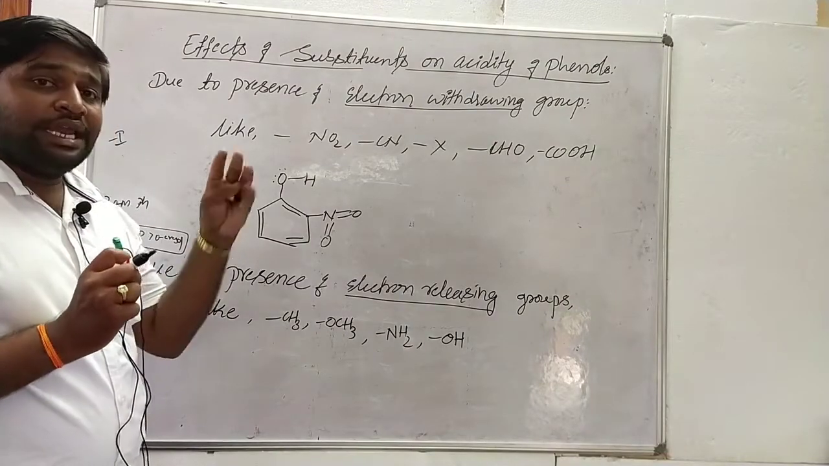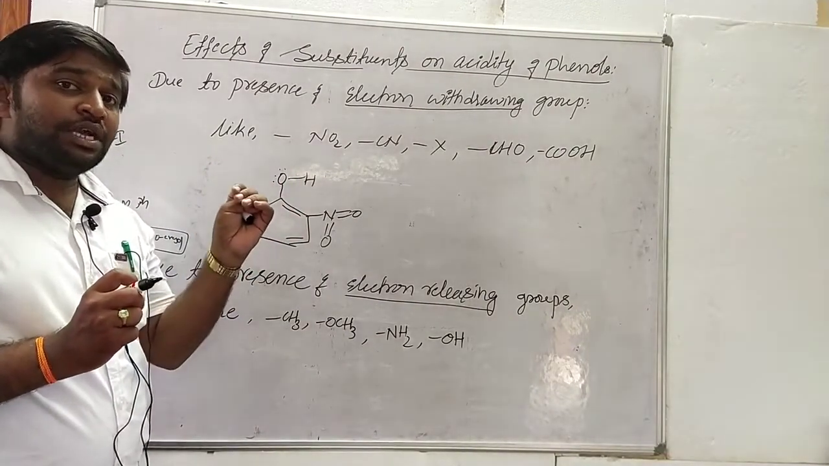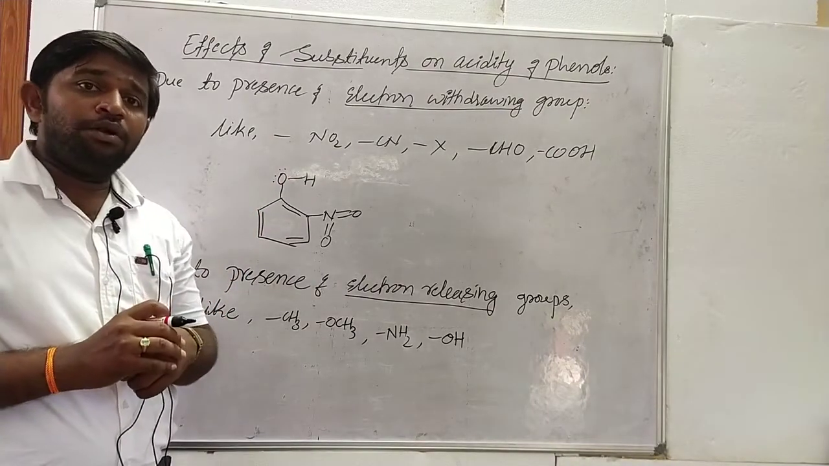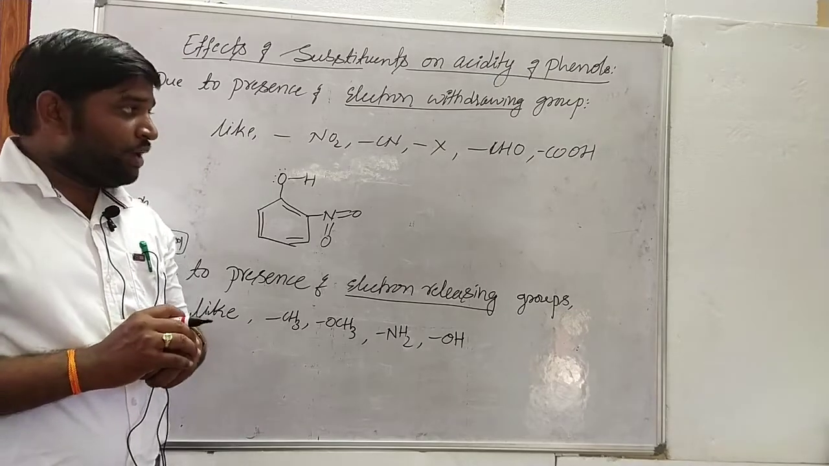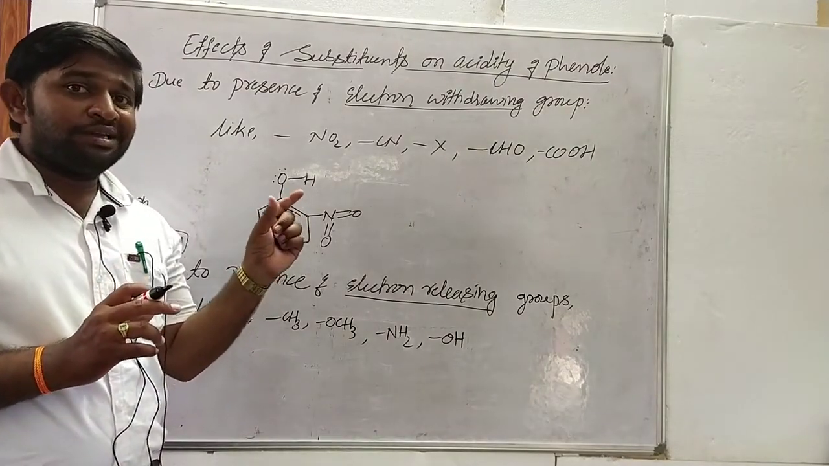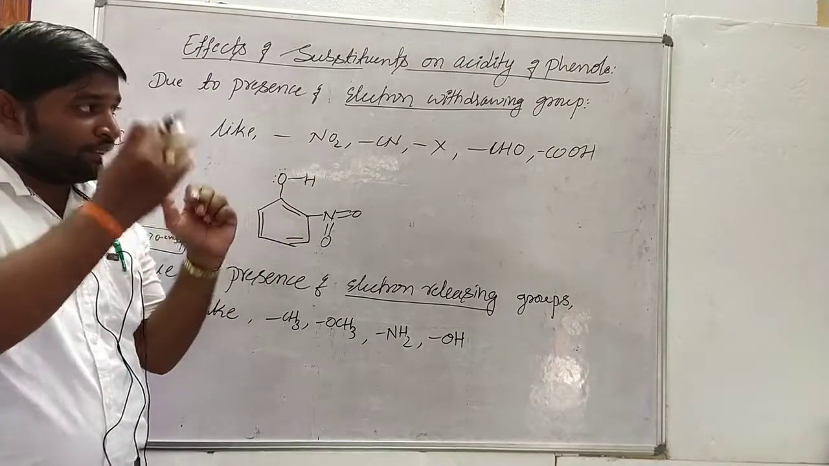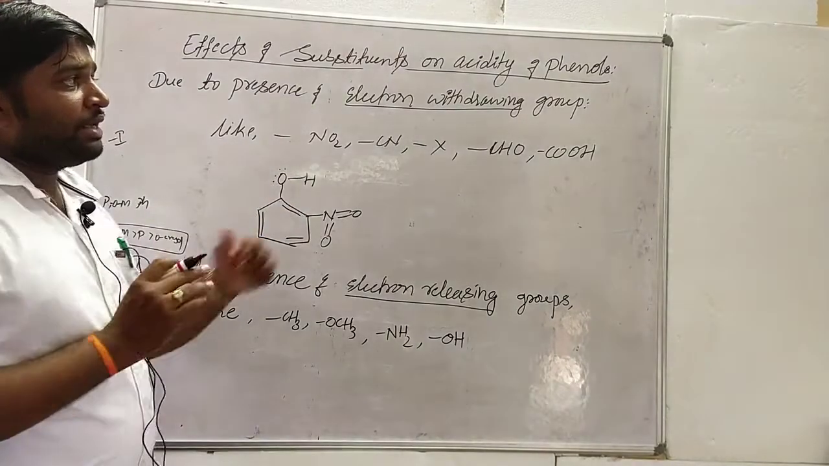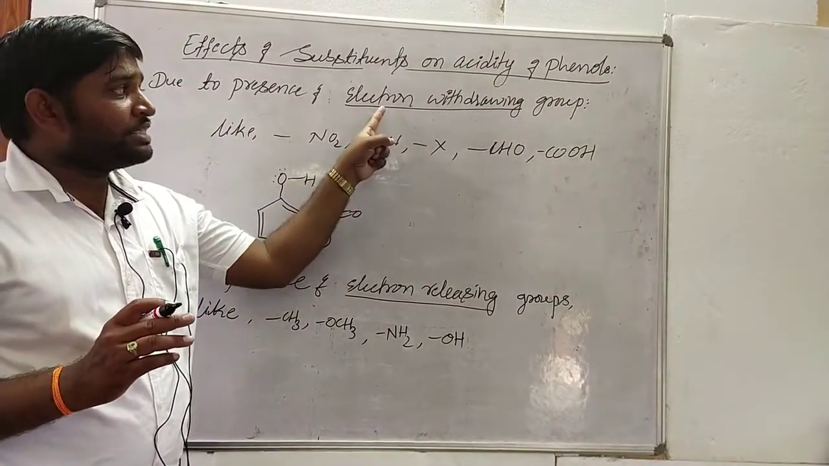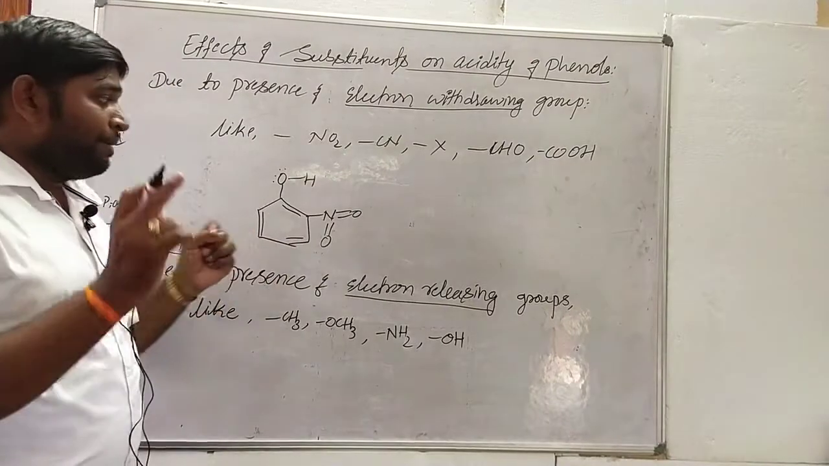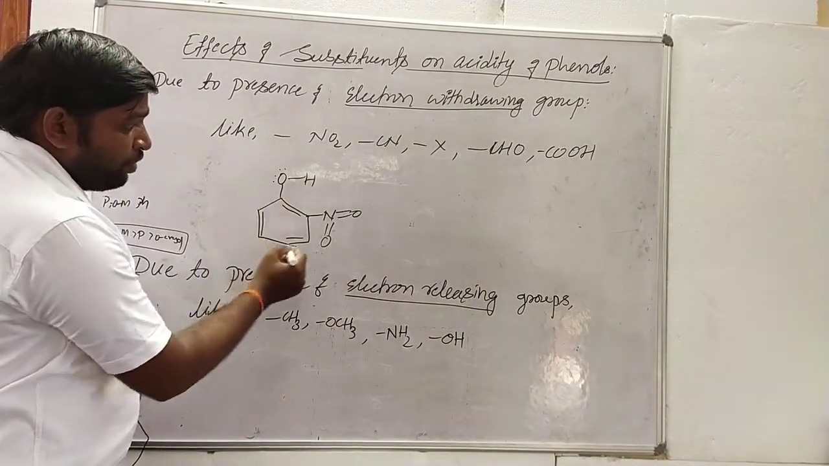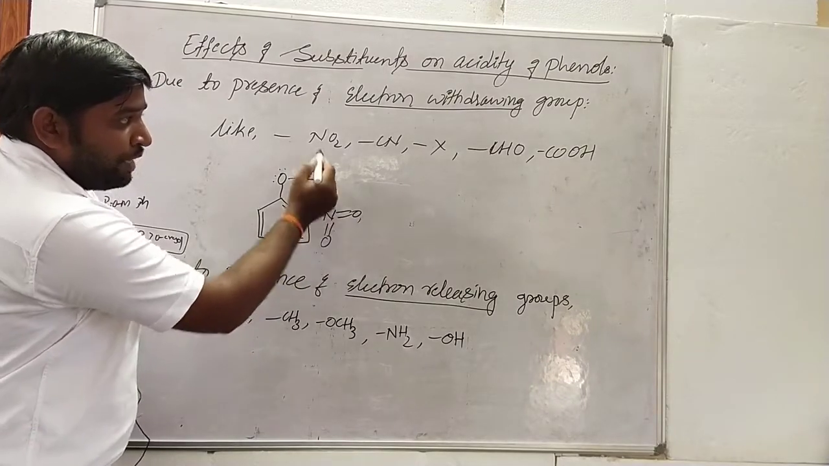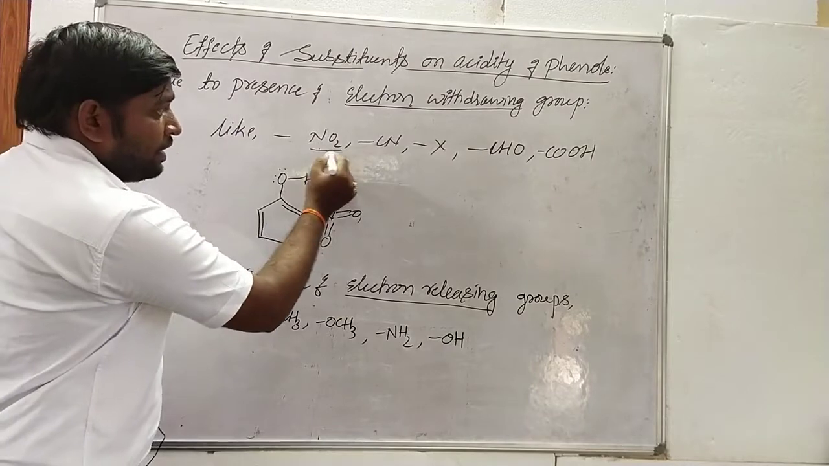Because the electrons are drawn away from the oxygen atom of the hydroxyl group, the OH bond becomes weaker and weaker. That's why the polarity of the OH group decreases. As the polarity decreases, ultimately the OH bond is going to cleave, and the release of H plus ion takes place. Ultimately we can say that phenols are more acidic when there are electron withdrawing groups on the phenol molecule. For example, this is a phenol molecule. If there is one electron withdrawing group, this is the nitro group, NO2, the electron withdrawing group.